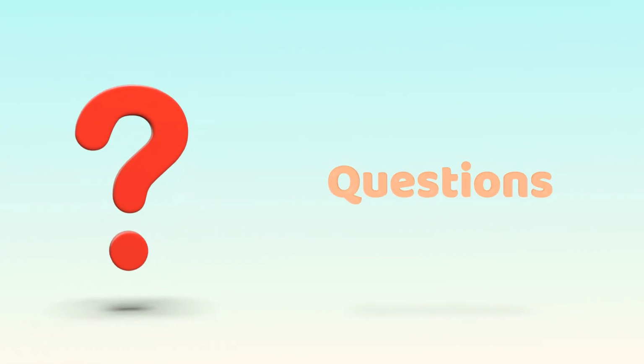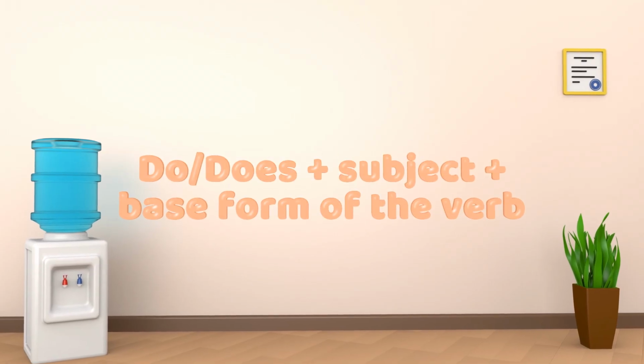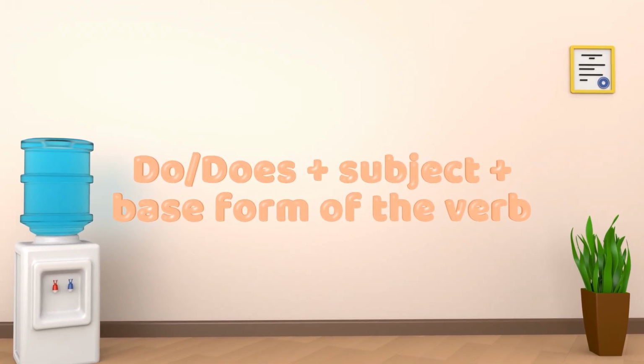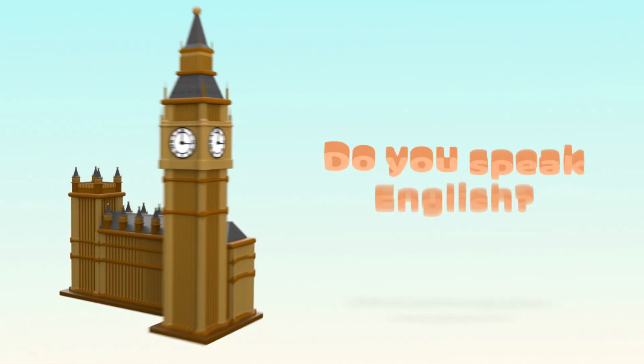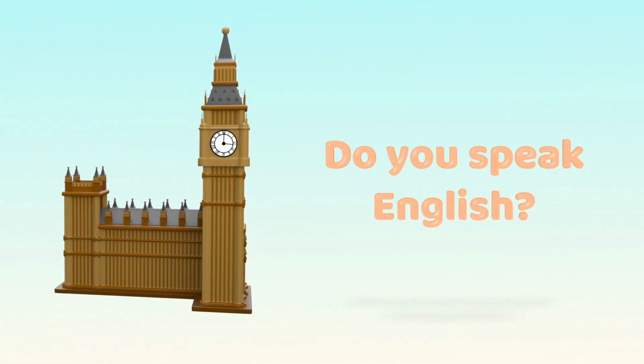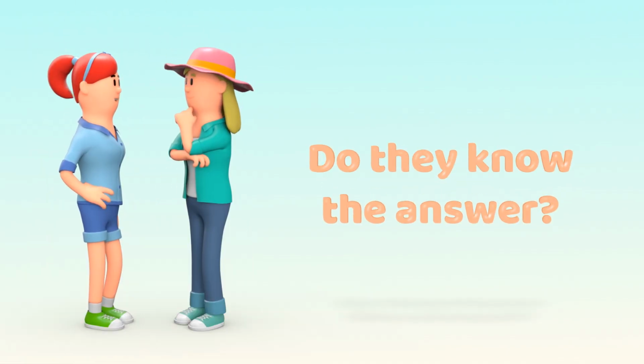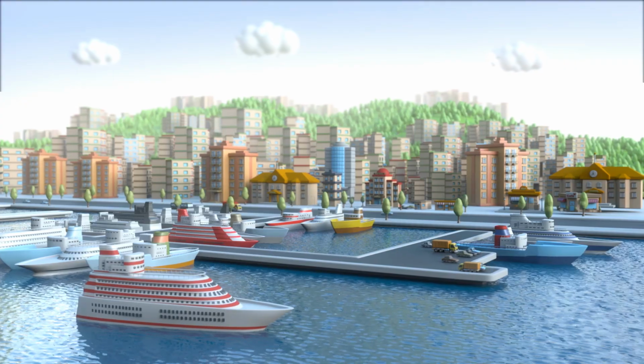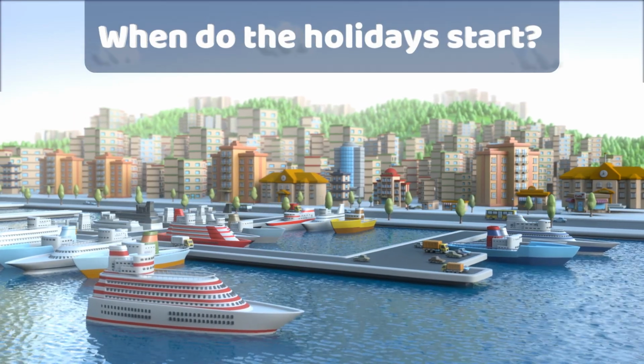Questions. Interrogative form. To form questions in the present simple, we use do, does, plus subject, plus base form of the verb. For example, do you speak English? Do they know the answer? Or with question words, what sports do you play? When do the holidays start?